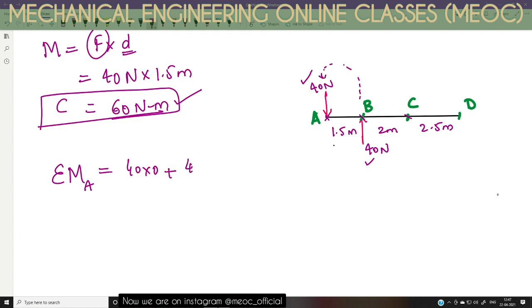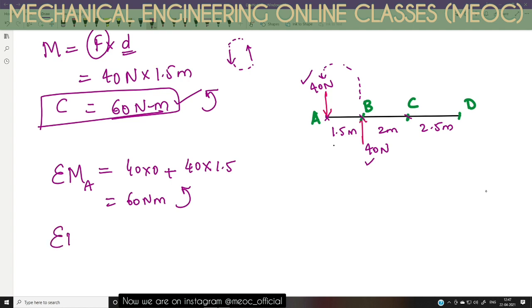Anti-clockwise moment is positive, so it is 40 into the distance 1.5. So this is 60 Newton meter. So the sum of moments of all the forces acting on the system is also 60 Newton meter anti-clockwise.